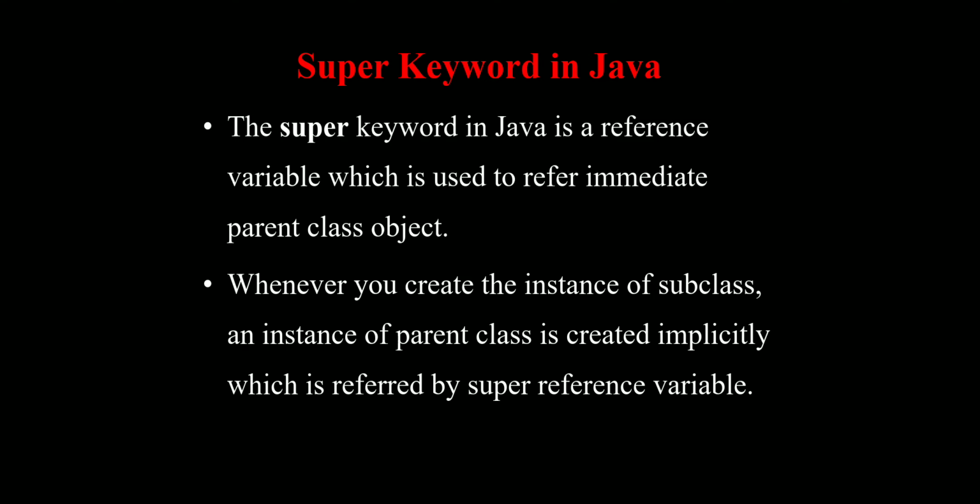Whenever you create the instance of a subclass, an instance of the parent class is created implicitly, which is referred to by the super reference variable.